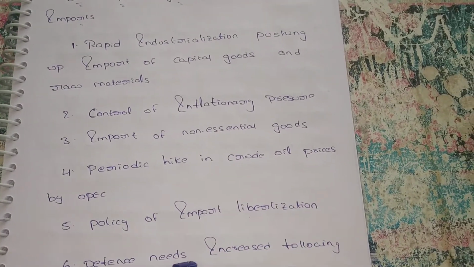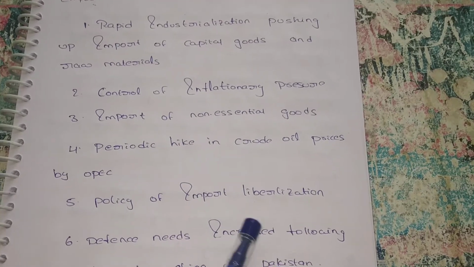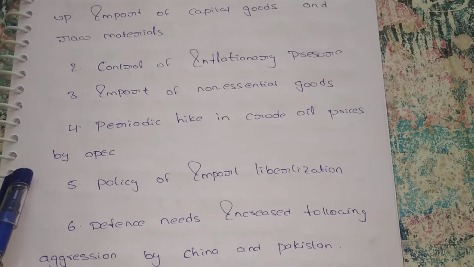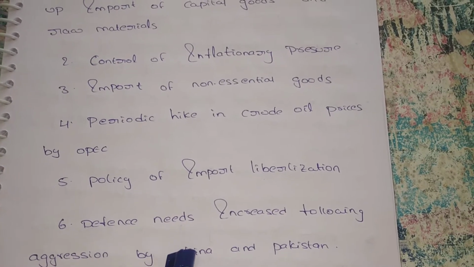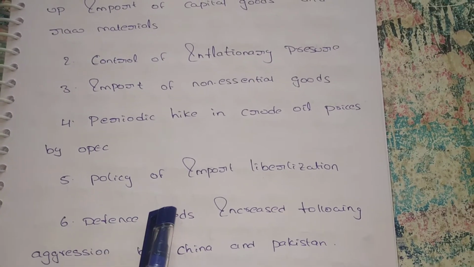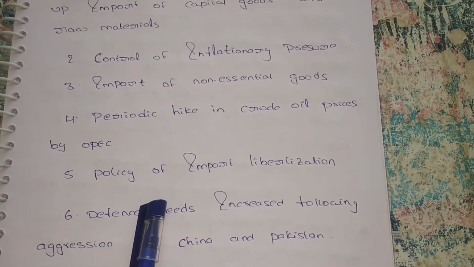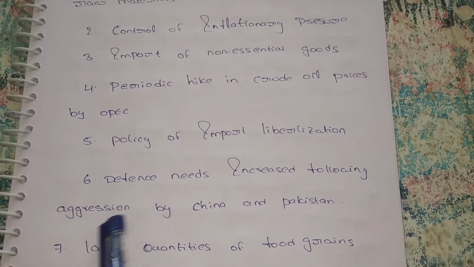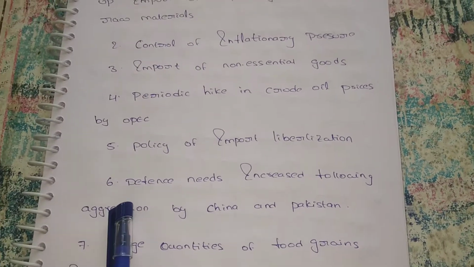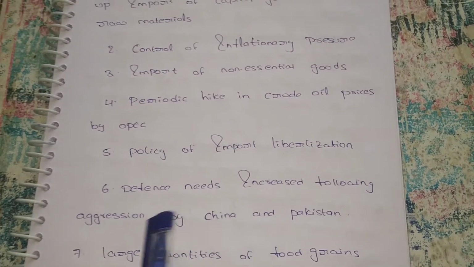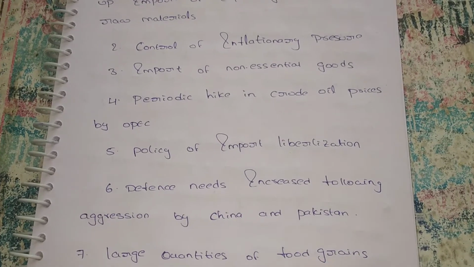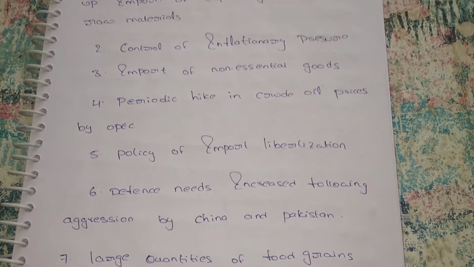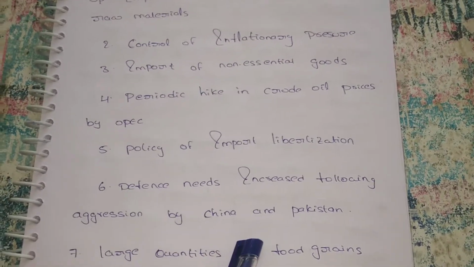Next, periodic hike of crude oil prices. Crude oil prices are increasing day by day, so it is also one of the reasons. Next, policy of import liberalization. Under the import liberalization policy, we are increasing our imports. Next, defense needs increased following aggression by China and Pakistan. We require defense goods because there is aggression between Pakistan, China and us. We have to protect our country, so we have to import defense goods.